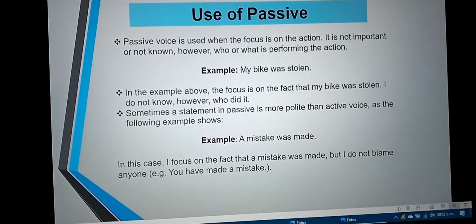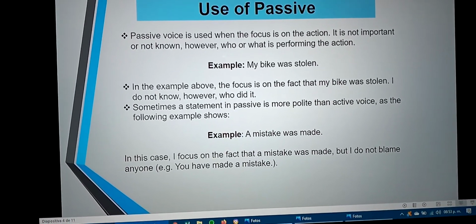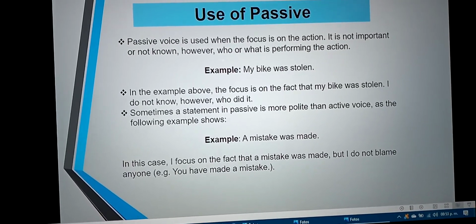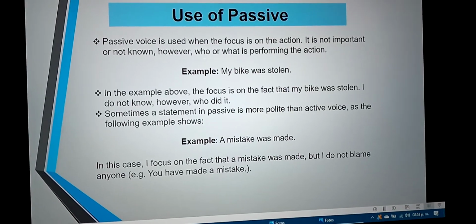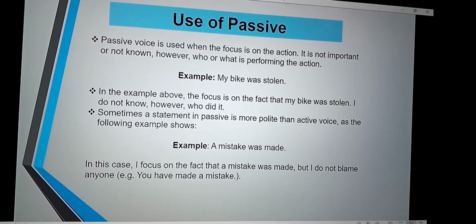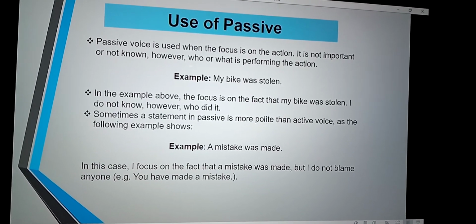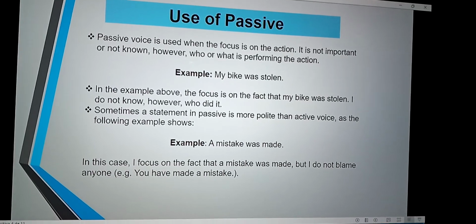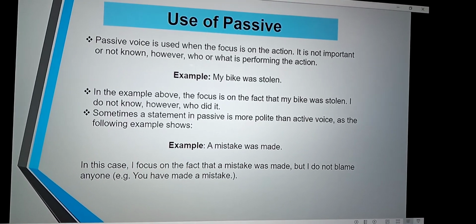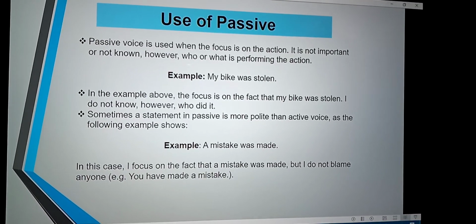Point number 3. Sometimes a statement in passive is more polite than active voice, as the following example shows. Repeat, point number 3. Sometimes a statement in passive is more polite than active voice, as the following example shows. Look at the example: a mistake was made.